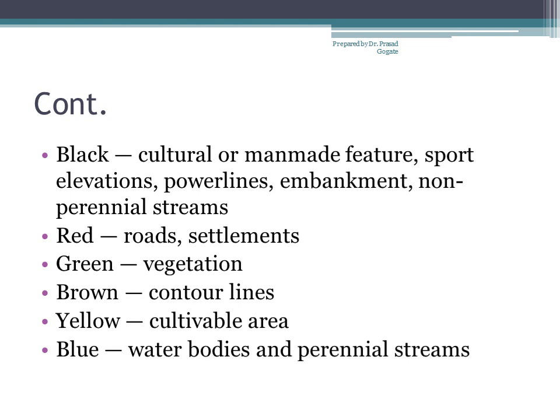As I stated earlier, contour lines are drawn in brown color. Cultivable area, we'll see examples later. Cultivable area is yellow in color, and blue color is used for all the water bodies and perennial streams. Blue, if you find blue, it indicates that that water body has water throughout the year. So let's go ahead.